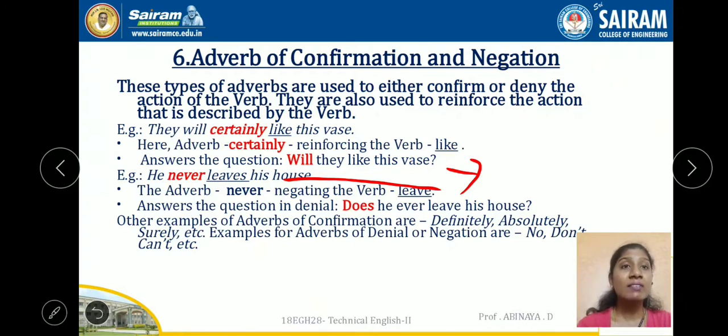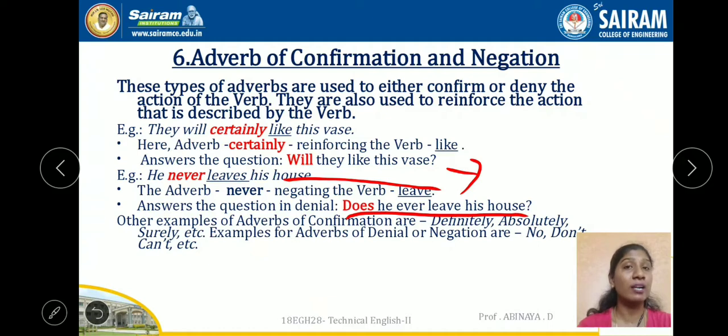He never leaves his house. The adverb never, right? We are using that adverb never. So what will be the question here? Does he ever leave this house? This is a question. We should say either yes or no. So instead of that, we are using this never as the negation word.